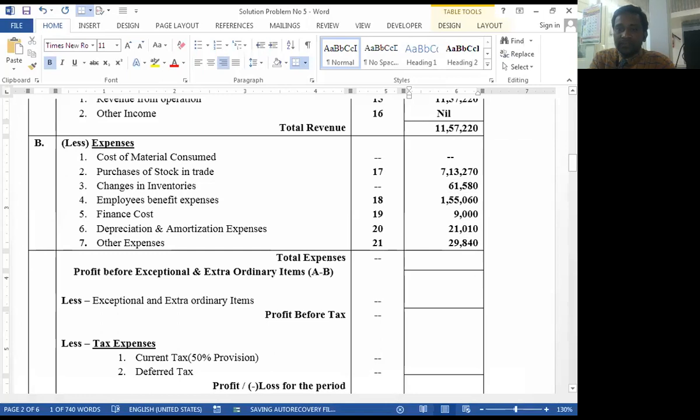Total expenses. Okay, 9,89,760. This is the total of B. Total B.